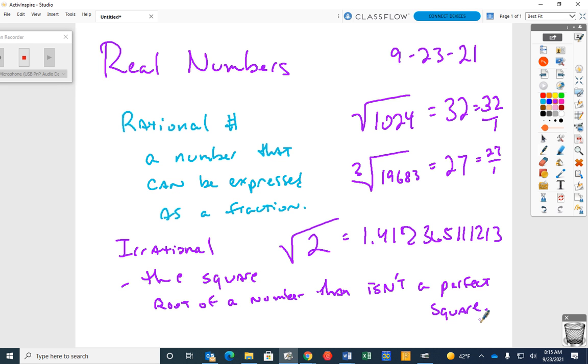There's a very, very famous irrational number: pi. It is an irrational number, but we use it a lot. Pi goes on and on forever. I've seen some people who memorize the first 100 digits of pi. That's great. 3.14, whatever comes after that. Pi is an irrational number. Do you understand the difference between a rational number and an irrational number? Yes. Okay. Next part.